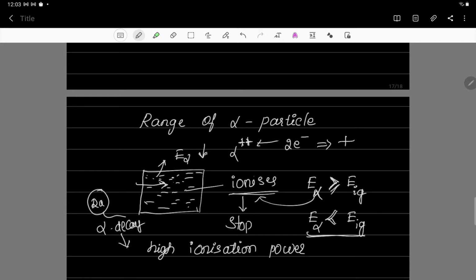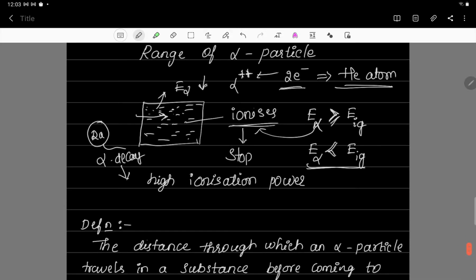This becomes a neutral helium atom. Already we know that an alpha particle is nothing but 2 protons and 2 neutrons, which has a deficiency of 2 electrons. So when the energy of the alpha particle is less than the ionization potential of the gas, this alpha particle is going to catch 2 electrons from the gas and it becomes a neutral helium atom. Then the passage of the alpha particle inside the gas is going to stop.